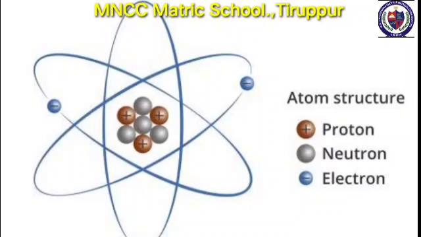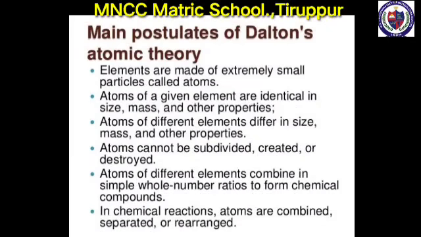In the light of the results of researchers, most of the limitations of Dalton's theory were removed and a new theory known as the modern atomic theory was put forward. The main postulates of the modern atomic theory are as follows. Number 1. Elements are made up of extremely small particles called atoms. Number 2. Atoms of a given element are identical in size, mass, and other properties. Number 3. Atoms of different elements differ in size, mass, and other properties. Number 4. Atoms cannot be subdivided, created, or destroyed.